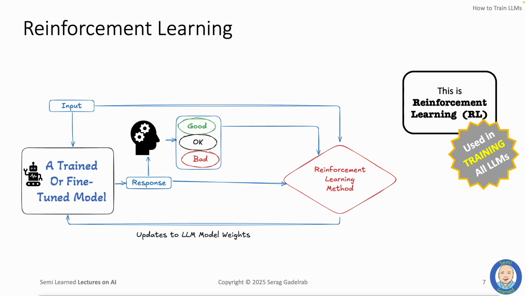Now, in practical deployments of RL, having real humans in the loop would really slow things down. And so humans are usually replaced by a smallish AI model that can assess the responses and assign them a score. Or, if the output of the model that is being trained is an executable code, then we can just compile the code to see if it works and whether it produces the right results or not.